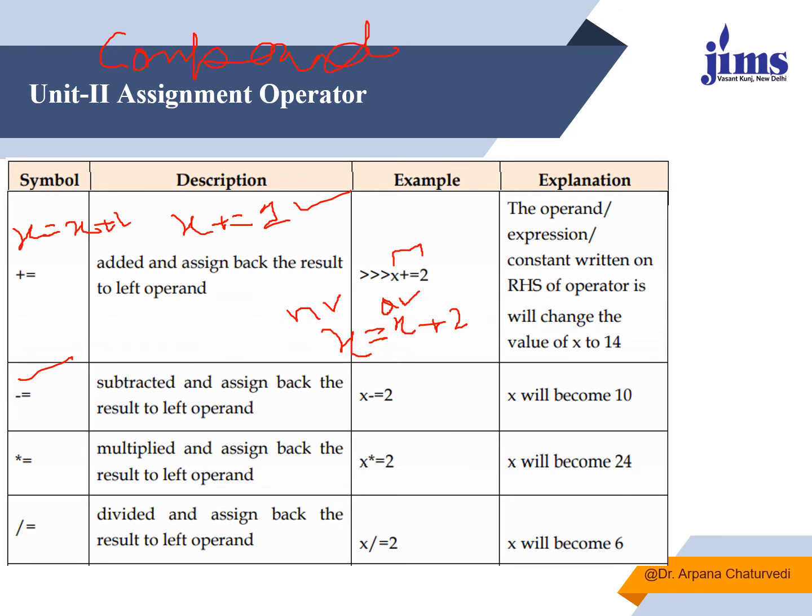Similarly, in case of minus equals to, it means x is equals to the old value of x minus 2. Whatever the old value of x is, it will get subtracted by 2, and the new value will get stored in x itself. Similarly, in case of multiplication equals to, it is x is equals to x into 2. It will pick the old value, find the product of that value with 2, and store the new value in x itself. Similarly, this is x is equals to x divided by 2. On the right-hand side, it will consider the old value. After dividing the old value by 2, the resultant value will get stored in the same variable.